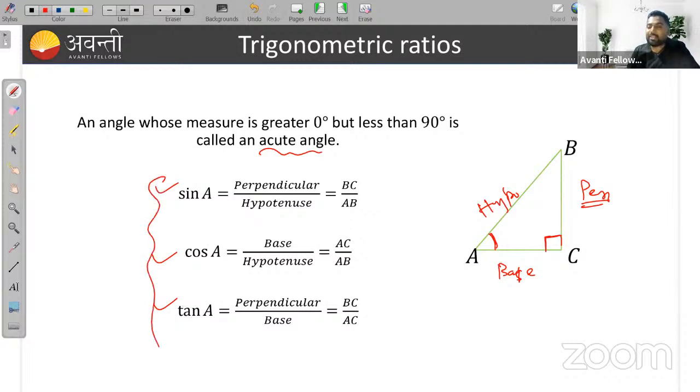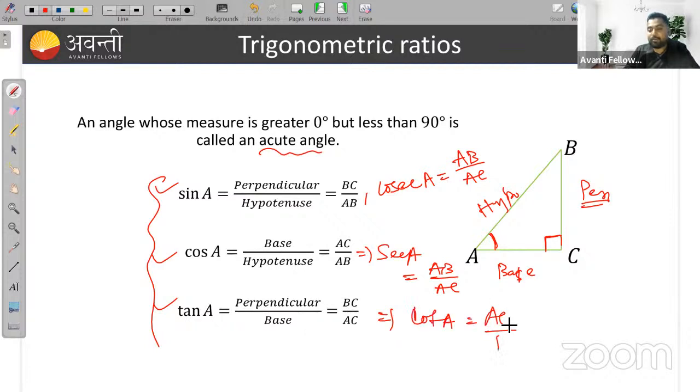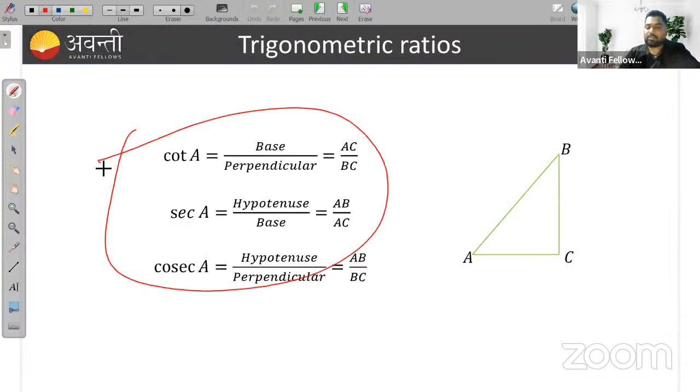So by using these three ratios, you can also derive the other ratios. If sin A is this, then what will cosec A be? Cosec A will be AB upon BC. Cosec is the reciprocal of sin. And if cos A is AC upon AB, then sec A will be AB upon AC. Similarly, if tan A is BC upon AC, then cot A will be AC upon BC. They are very simple things. You know all these things. So these things we have already discussed.